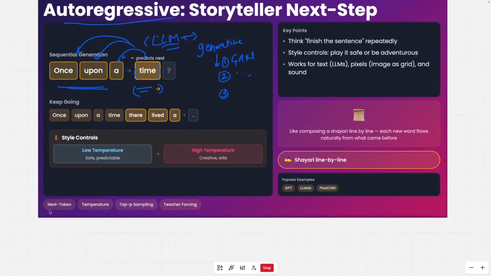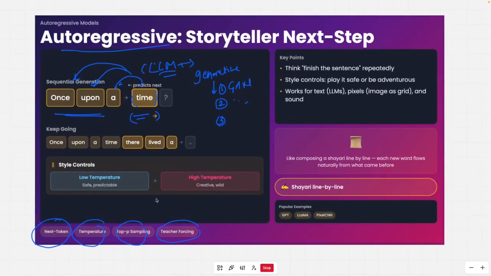Now these are the words we'll cover when we understand this autoregressive model. But one thing I want to explain is what temperature is, because people use it day in, day out. Temperature doesn't mean fever here. So, low temperature and high temperature. Say you've given these three words. There is a big sample space from which it has to choose the next word. Instead of "time", it could choose something else, like "Once upon a time", or maybe it can say "once upon an era", something like that.